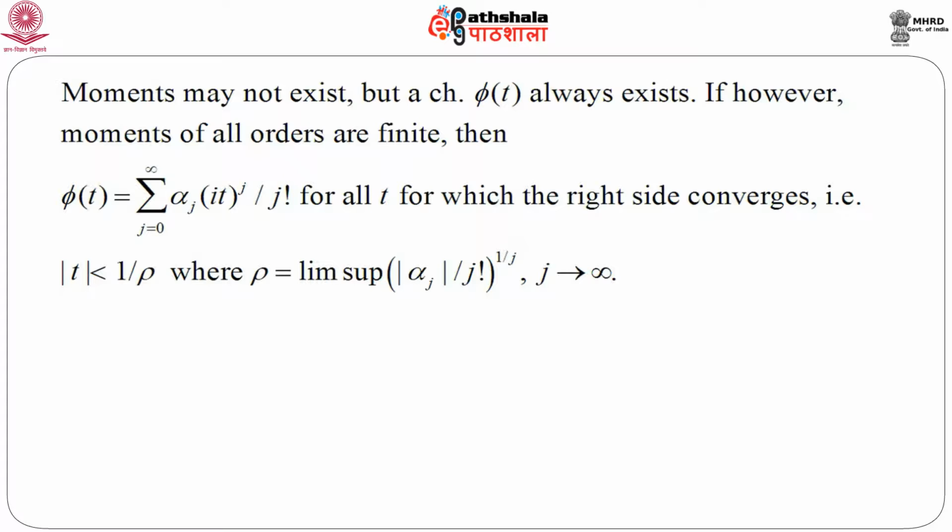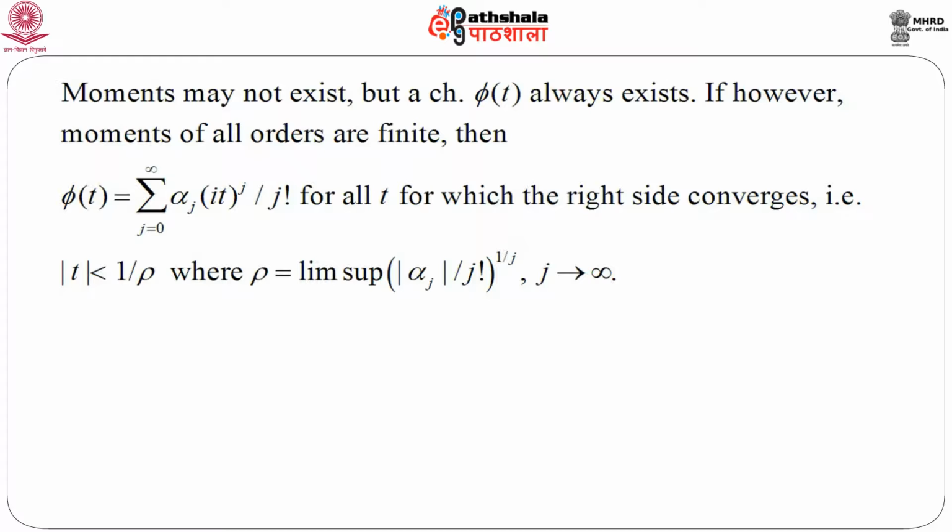But in case there are moments, suppose in a simplistic situation moments of all orders exist and are finite, then we can write phi t as an infinite series: sum over j from 0 to infinity of alpha j times (i t) to the power j divided by j factorial, for every t for which the right side converges.